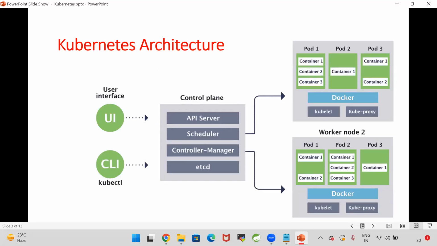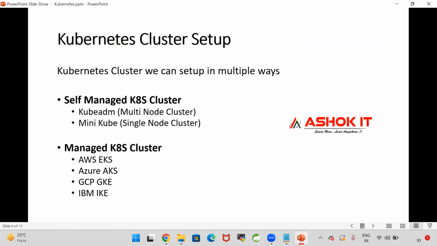Kubeadm means we can set up this cluster by taking 3 machines. One machine I will take to install the control plane, and 2 machines I will take to set up the worker nodes. Like this, we can have a self-managed cluster here. Self-managed cluster means setting up the cluster on our own. Taking a Linux machine and installing all the required software is called a self-managed cluster.